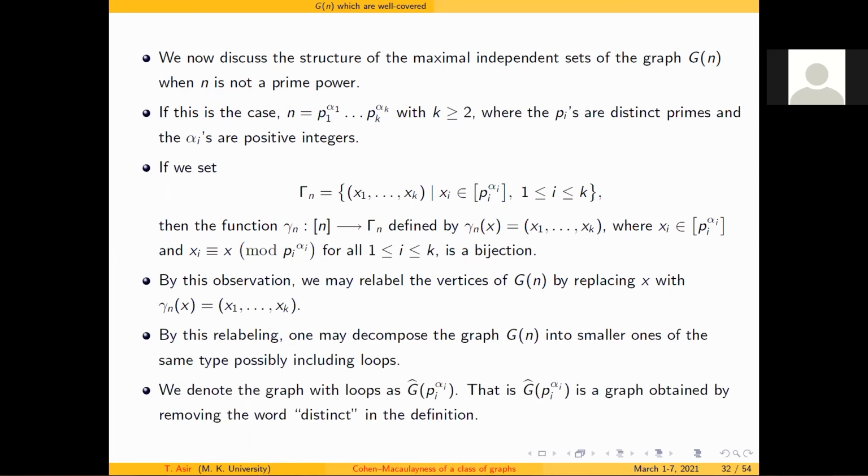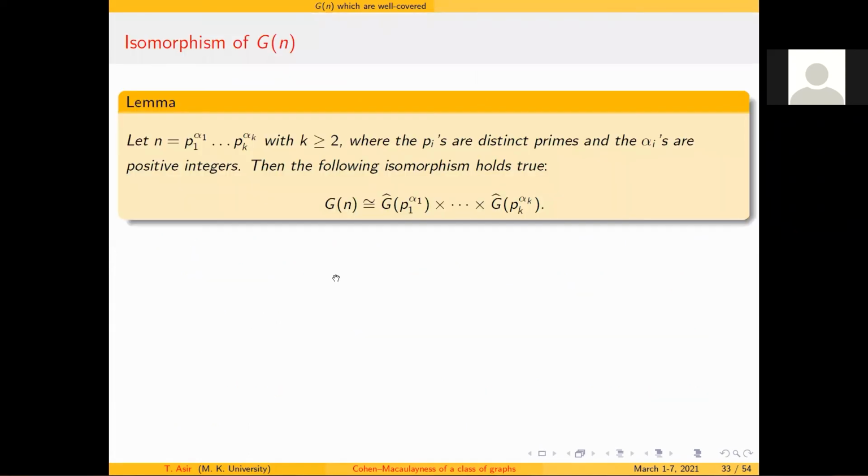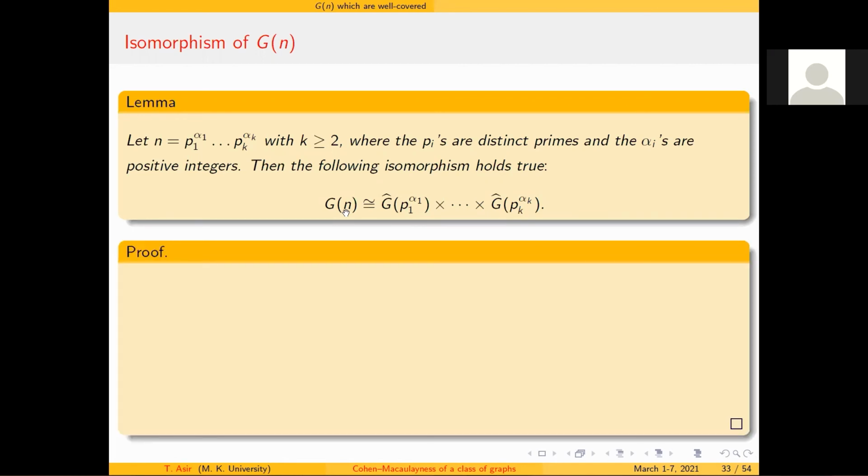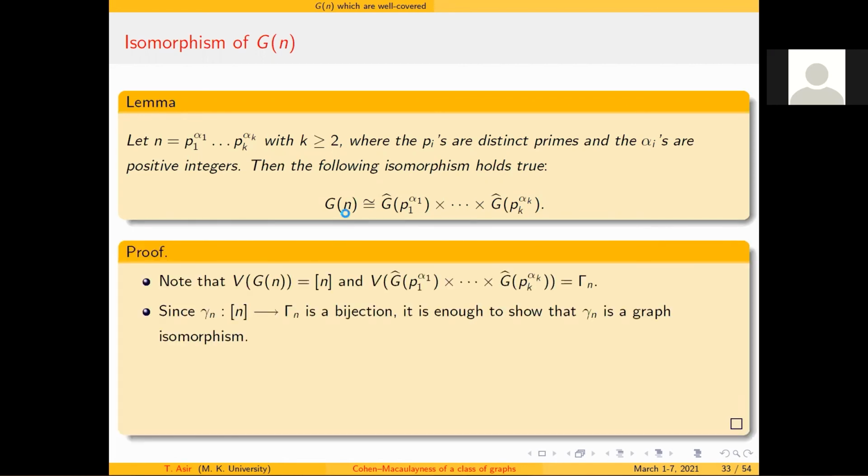Using this decomposition, we try to make it into isomorphic subgraphs, where the Cartesian product of the graphs is isomorphic to my own graph G of n. I will avoid the proof of this.